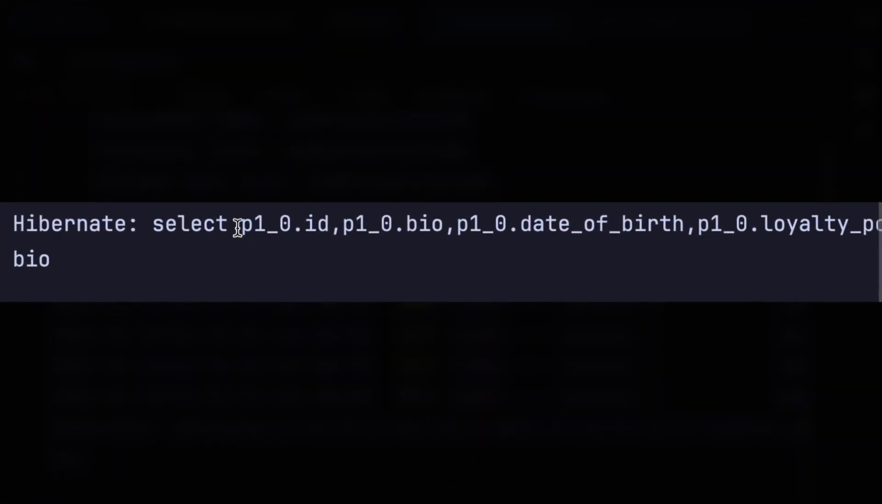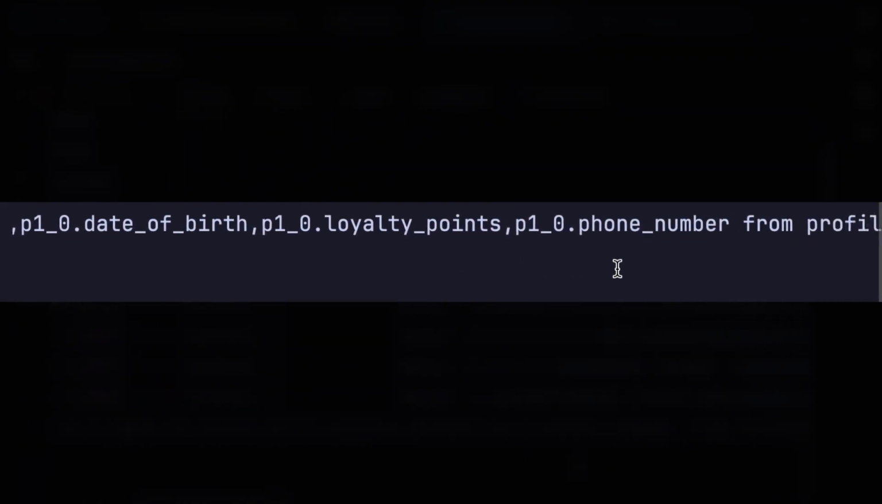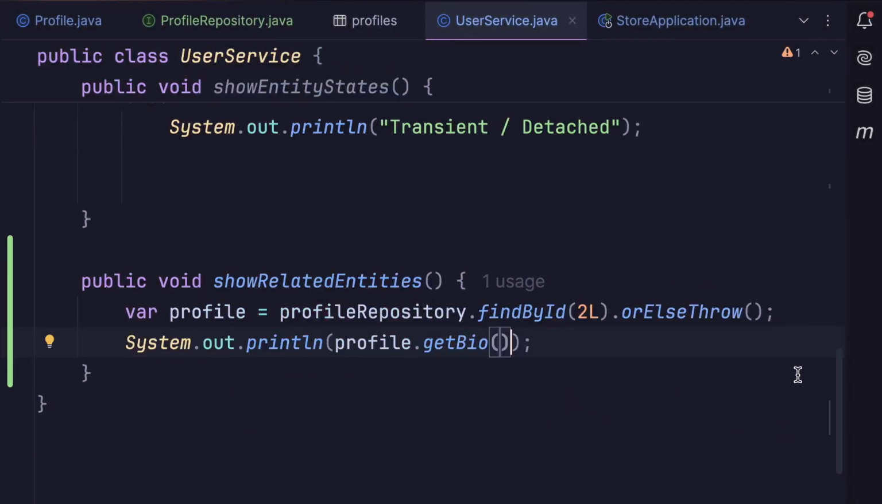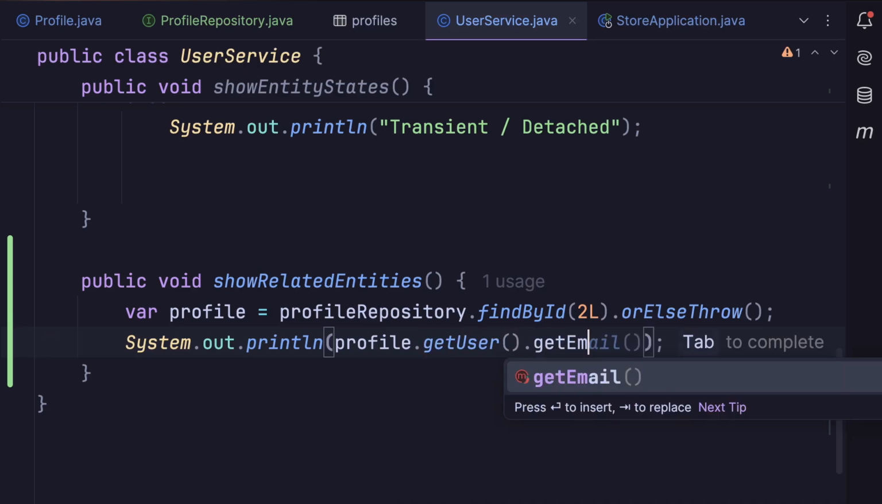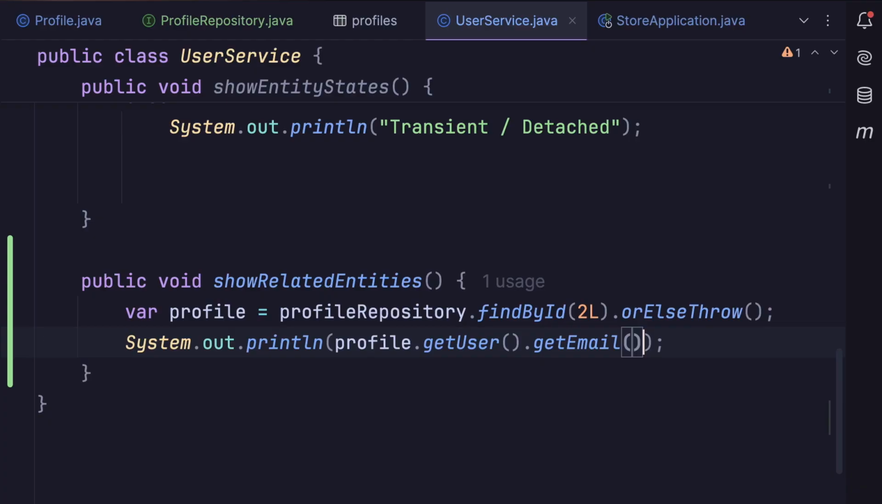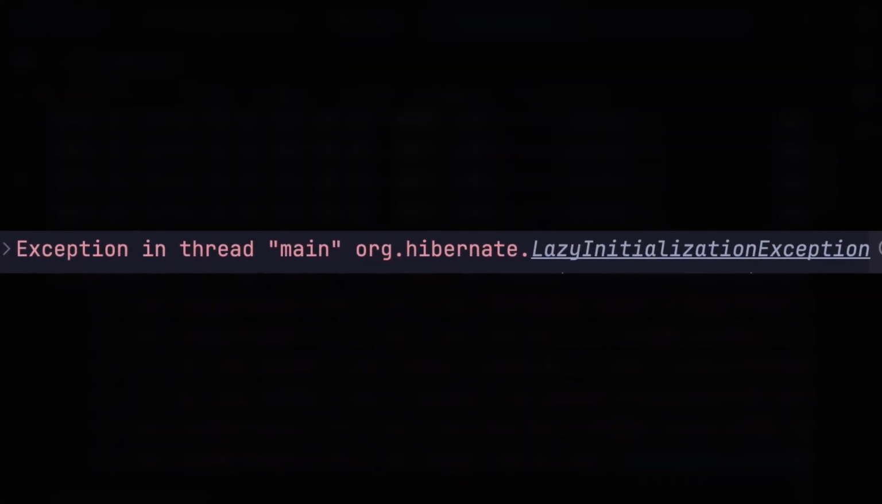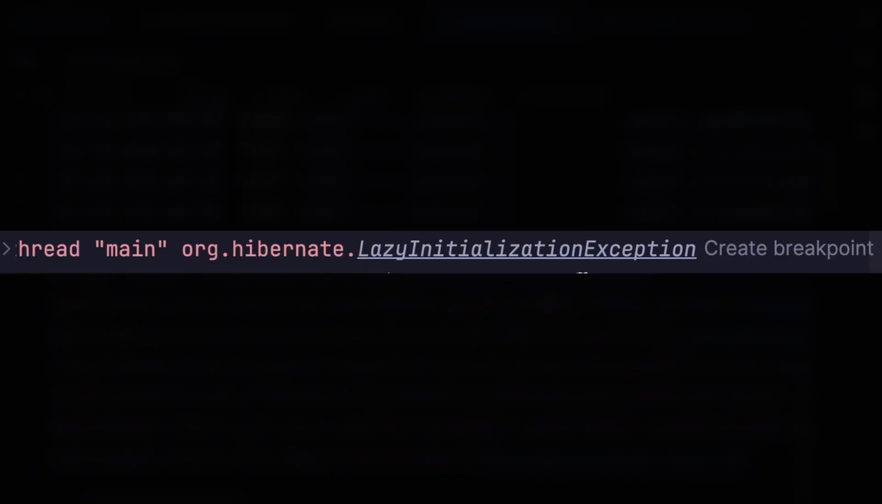All right, look, we're only selecting the columns from the profiles table. There is no join to the users table, okay? But if we go back to our method and access the user associated with this profile, there will be a second query to the database to retrieve the user object. This is lazy loading. So let's call getUser and then print the email. Let's run the application. All right, we got an exception of type lazy initialization exception.